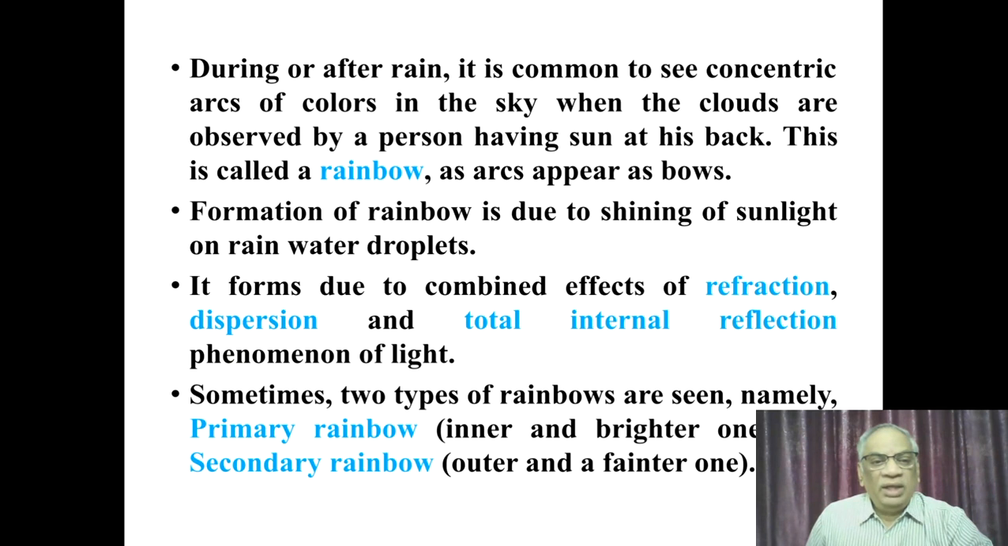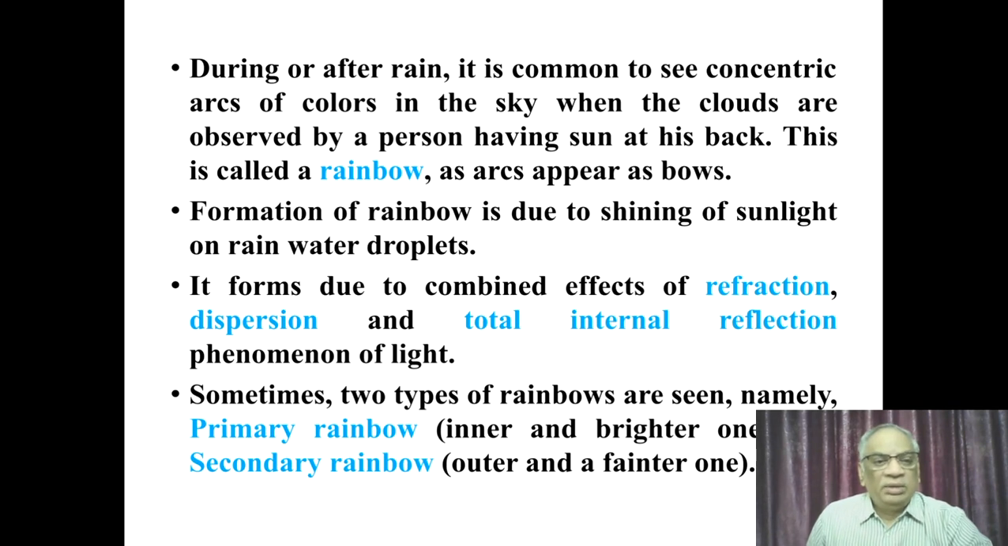During or after the rain, it is common to see concentric arcs of colors in the sky when the clouds are observed by a person standing with the sun at his back. This is called a rainbow, as the arcs appear as bows. Formation of a rainbow is due to the shining of sunlight on the rain water droplets. It forms due to the combined effects of refraction, dispersion, and total internal reflection of light. Sometimes two types of rainbows are seen, namely the primary rainbow, that is the inner and brighter one, and the secondary rainbow, the outer and fainter one.